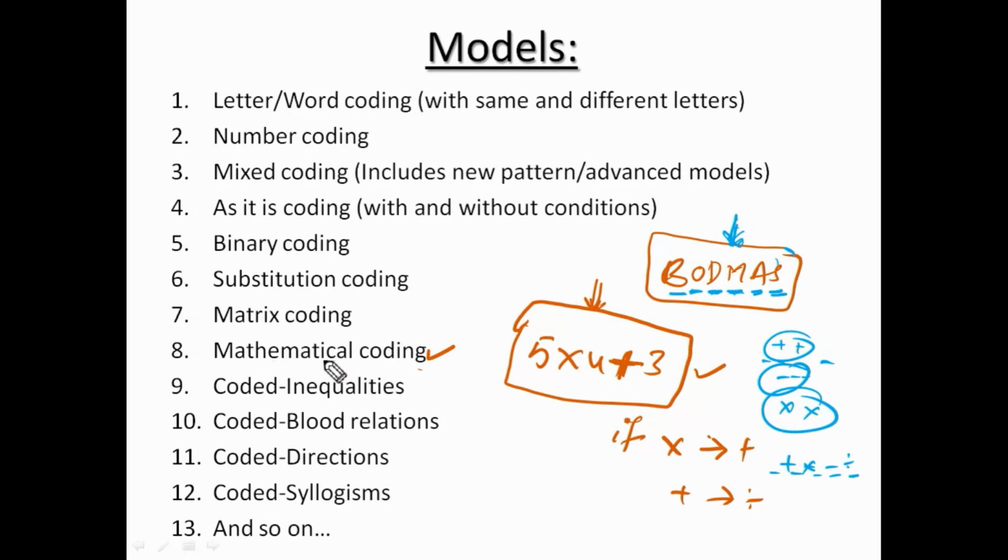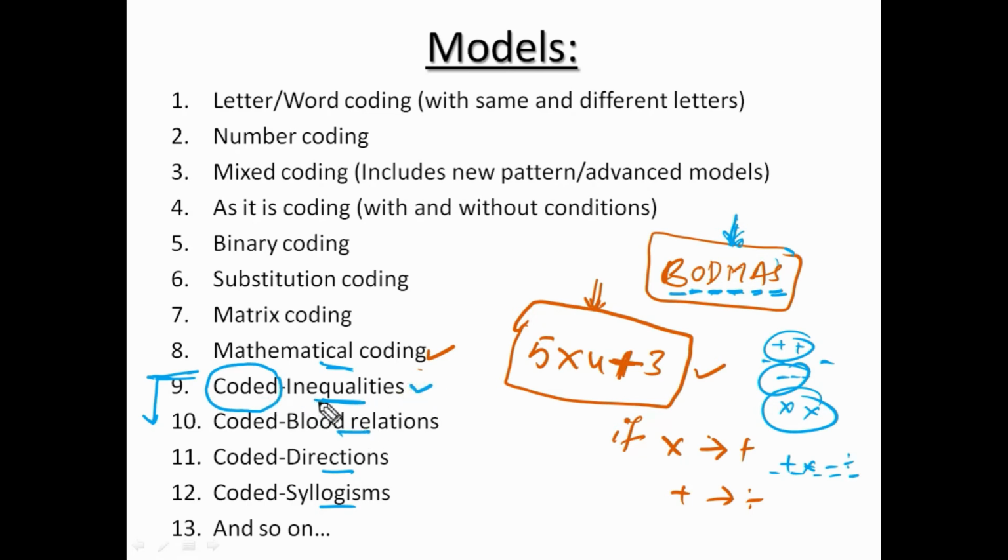So those things we'll see in the mathematical coding later. From model 9 onwards, we have separate topics: inequalities, blood relations, directions, syllogisms. So we can say this coded type is one of the models in the inequalities topic.